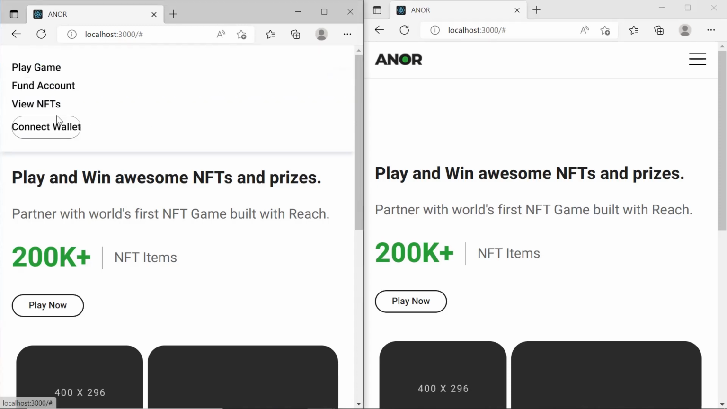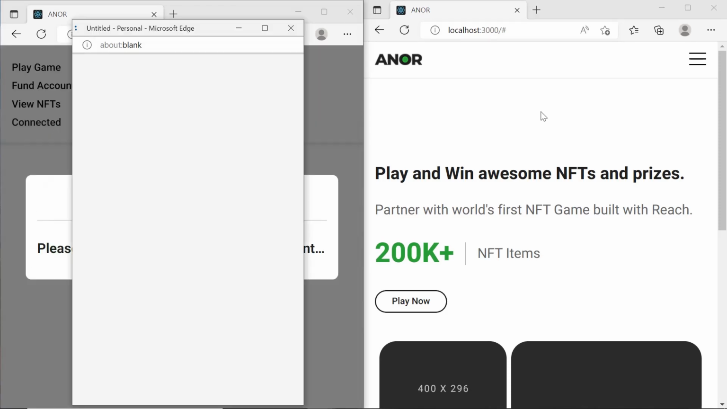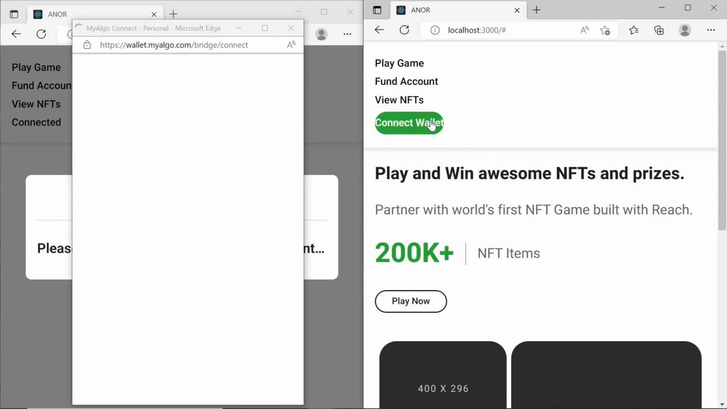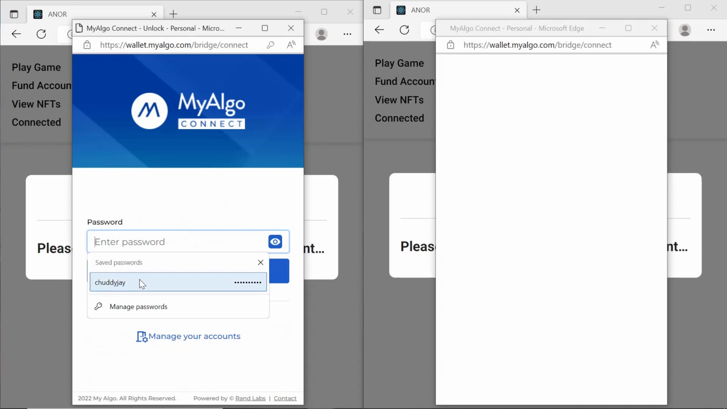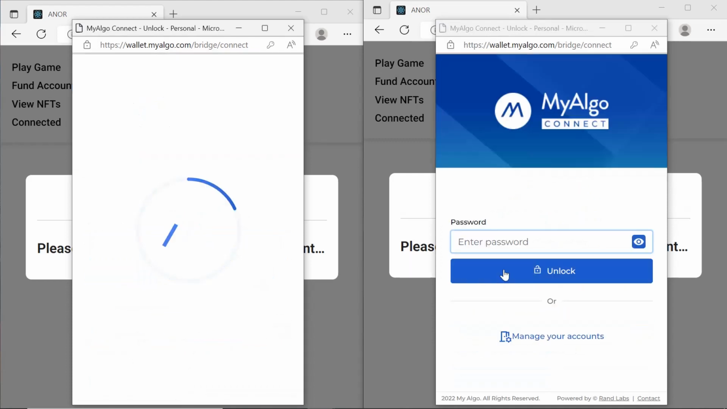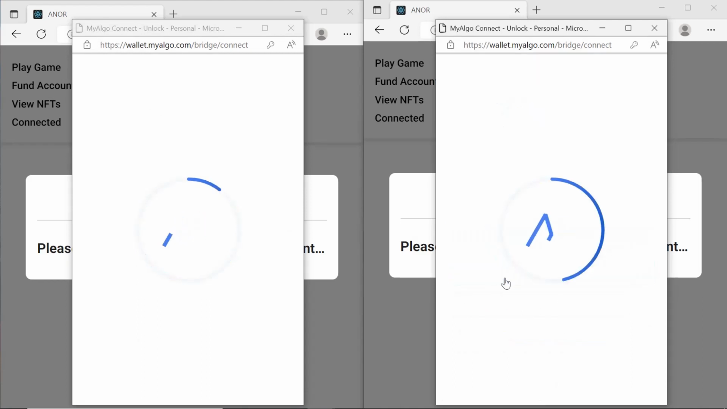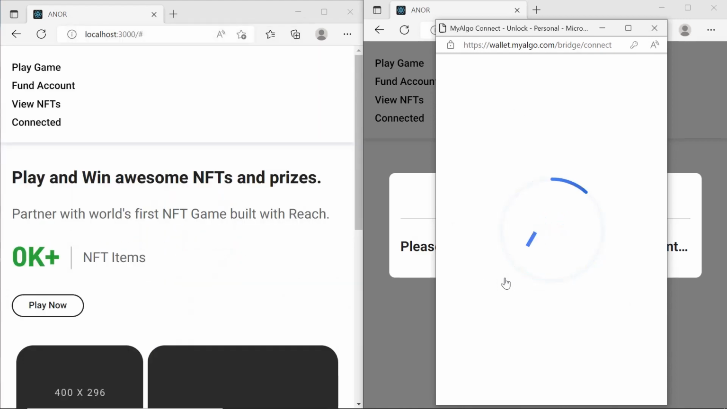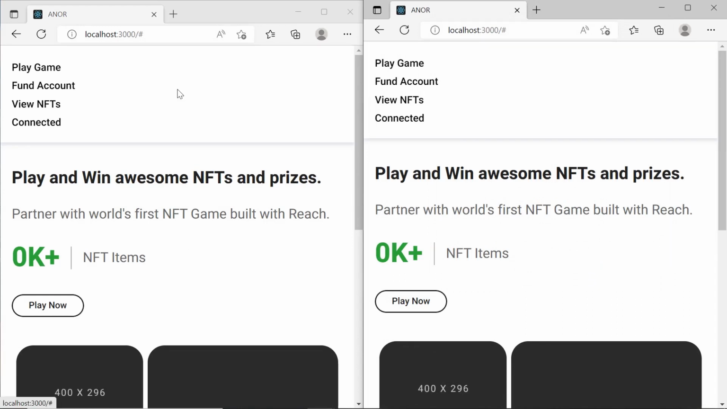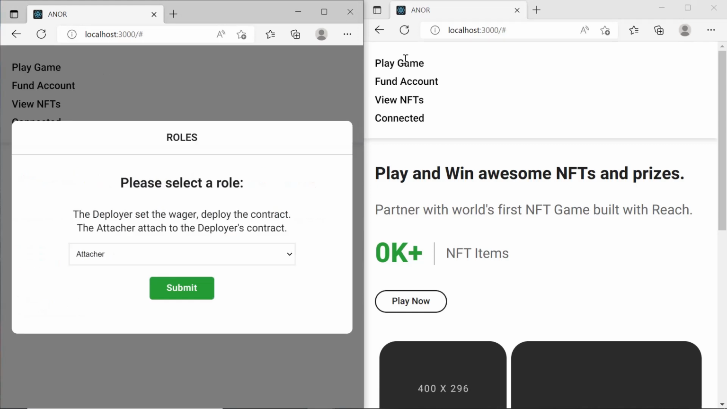Basically, for you to play the game, you have to connect to your wallet. Now, as you can see, our app says you are connected. So Francis here, the two players are connected. So let's play the game of Price is Right.